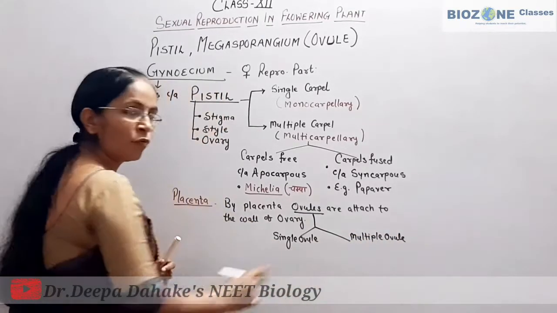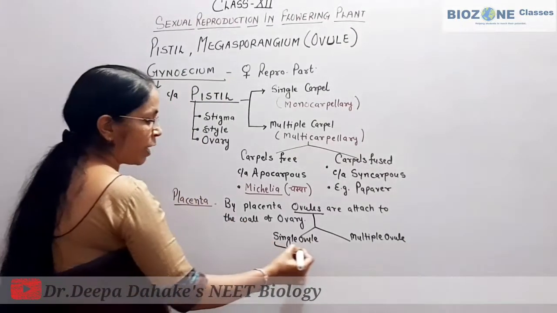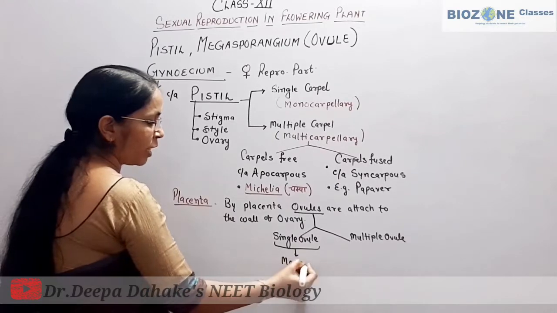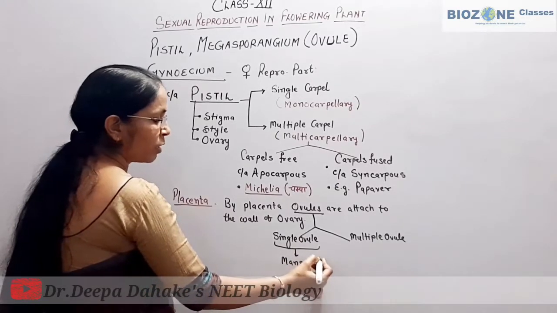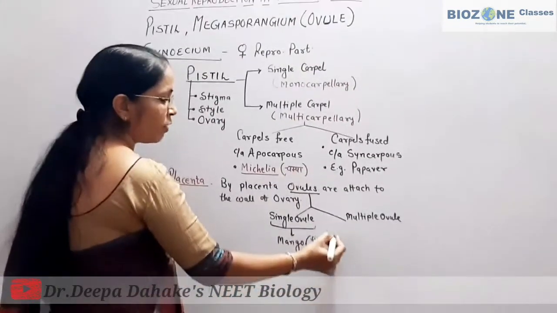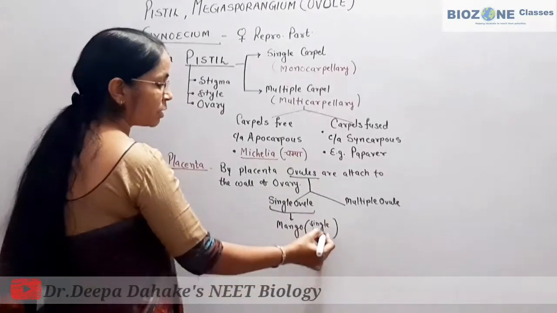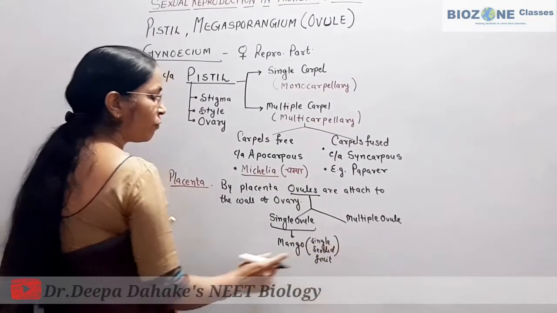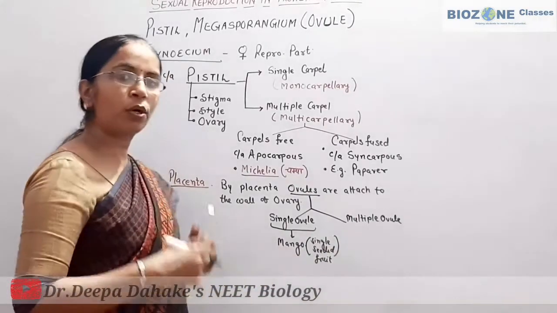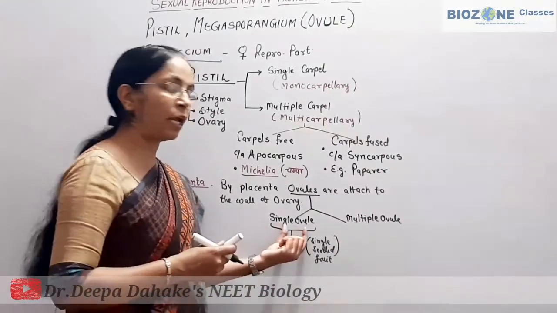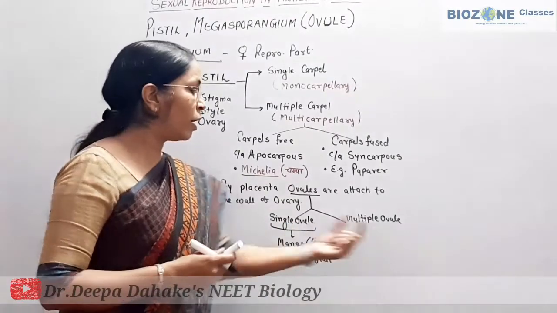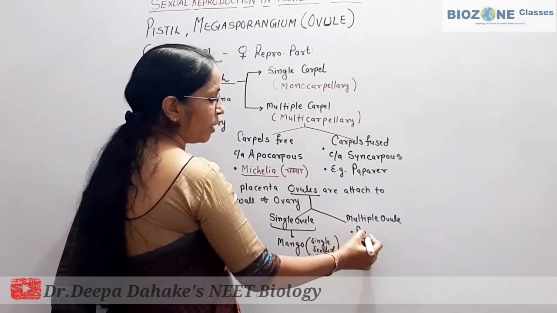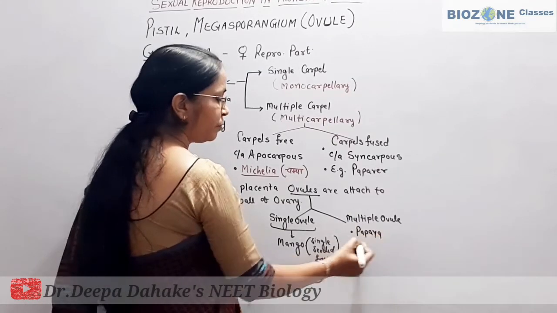When the ovary has a single ovule, mango is one of the most common examples of a single-seeded fruit. Whenever you see a single-seeded fruit, that means the ovary of such a plant contains only a single ovule. Whereas multiple ovules we commonly see in papaya.